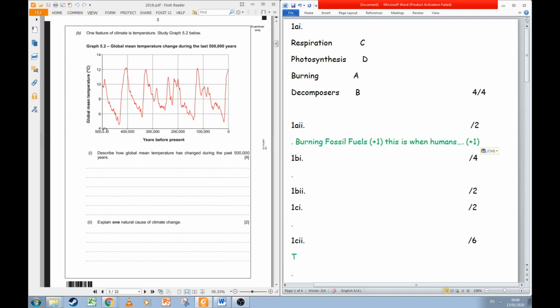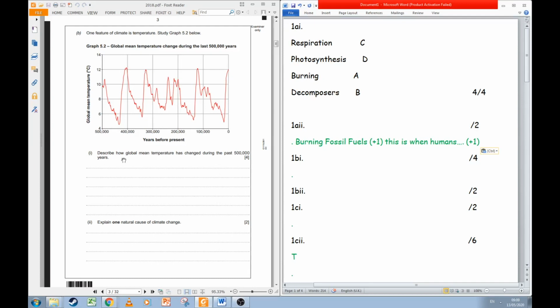Now, interestingly, we used to normally see 0 on the left-hand side, but in this case it's on the right-hand side. This is years before present, so before now. So 500,000 years before present was longer ago than 200,000 years before present. 0 years before present is now. So we're here, and going left you get older and older and older.